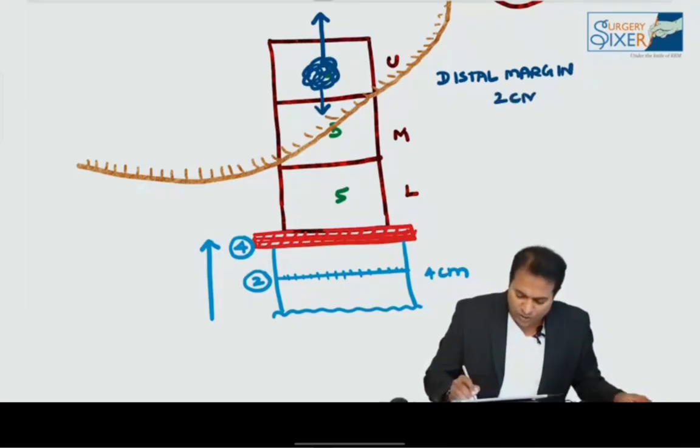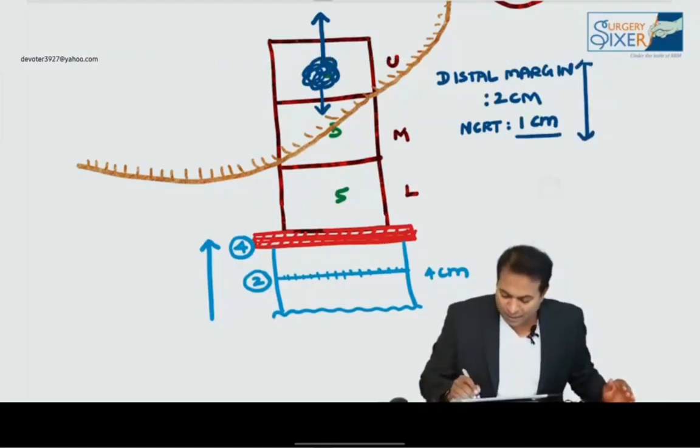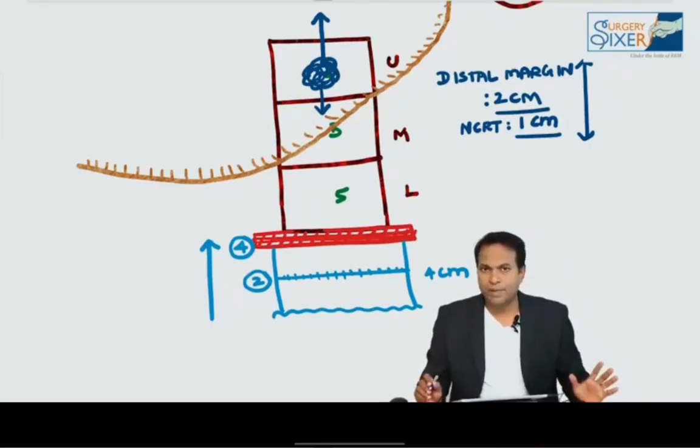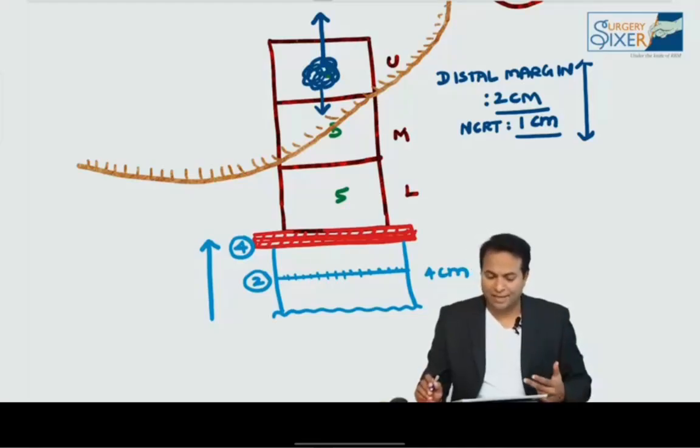The distal margin is 2 centimeters. If you give neoadjuvant chemo RT, it is 1 centimeter. So the distal margin of rectal cancer is a 2 centimeter margin. If you give neoadjuvant chemo RT, it is a 1 centimeter margin. Please don't forget this rule. For a straightforward operation we give 2 centimeter clearance, and for neoadjuvant chemo RT cases, we give 1 centimeter clearance.